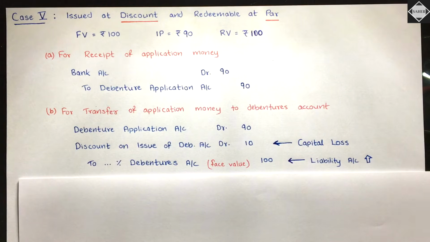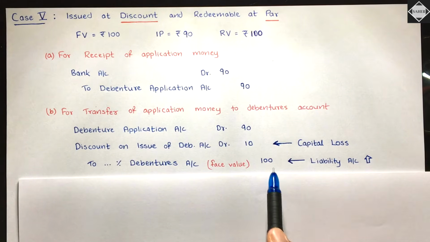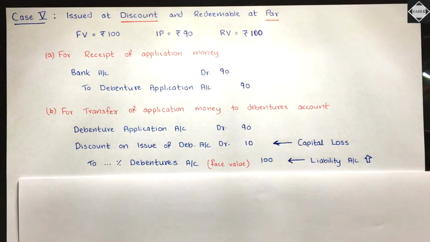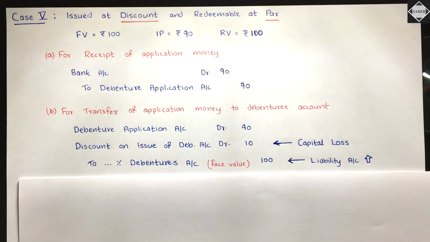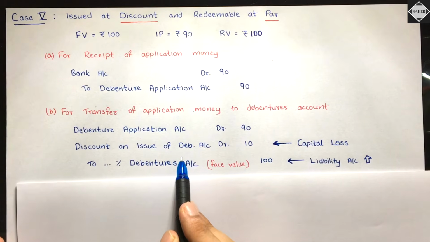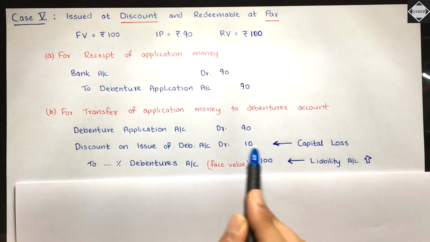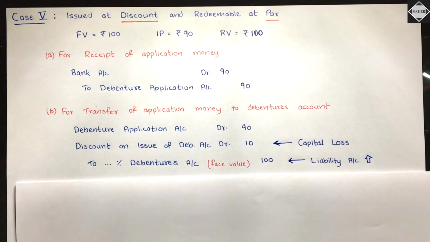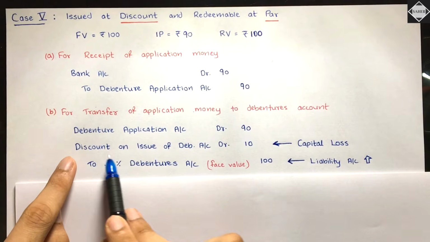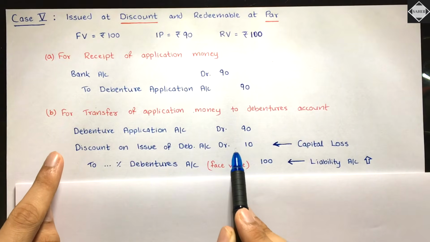So now what about the mismatch? 100 and here 90. The mismatch, that 10 rupees difference will be the discount, the loss which we are bearing as a company. Discount on issue of debentures account. So that 10 rupees gap will be completed by a debit of discount on issue of debentures account. Is that clear?